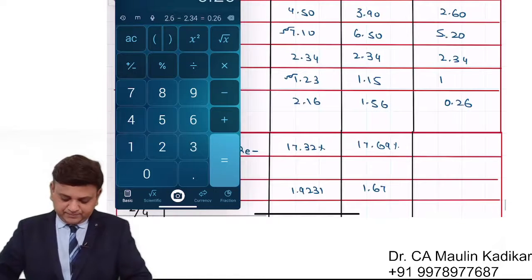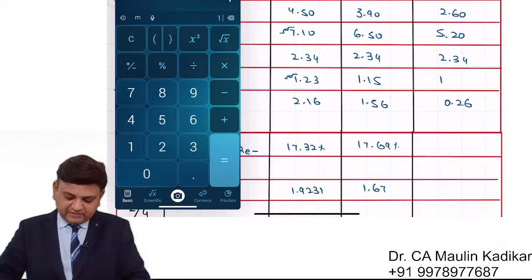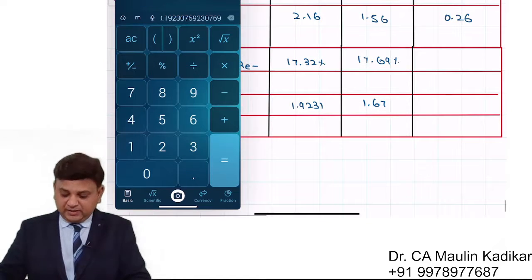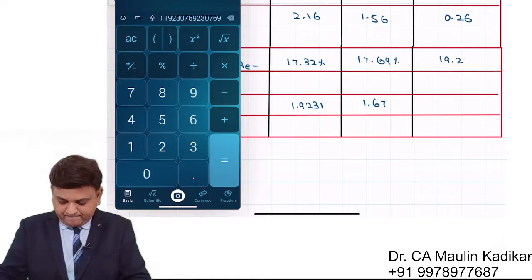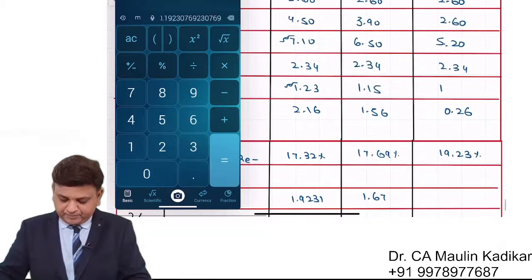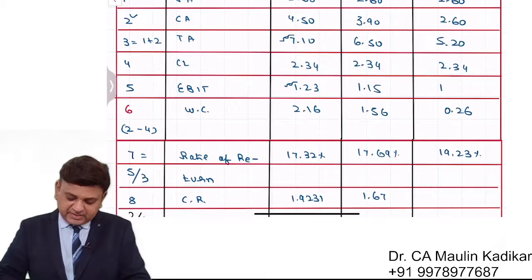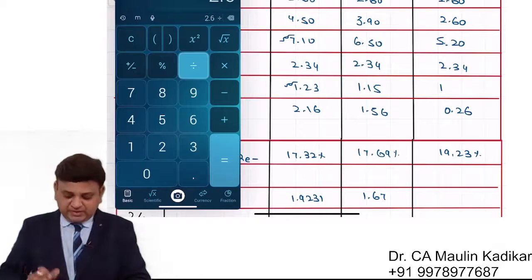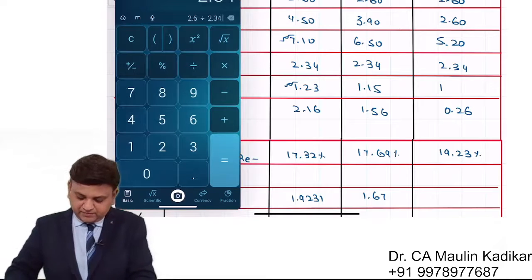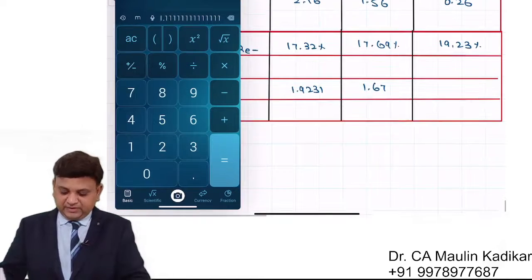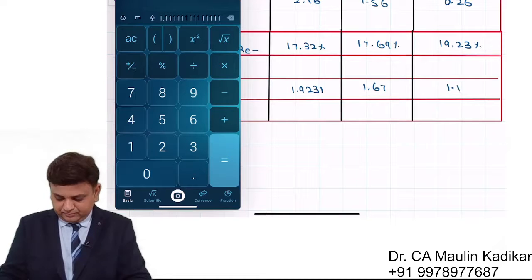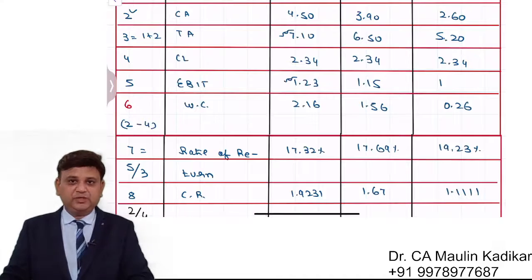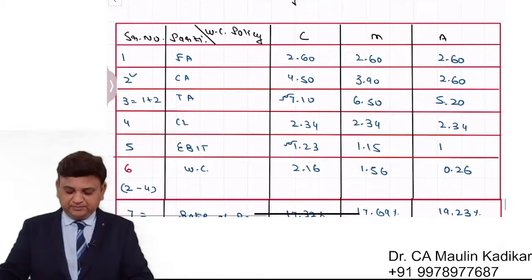Rate of return, EBIT is 1 divided by total assets 5.2 into 100, 19.23. Current ratio, CA 2.6 divided by 2.34, that is 1.11. This is the way the current ratio can be found. Please write down the answer.